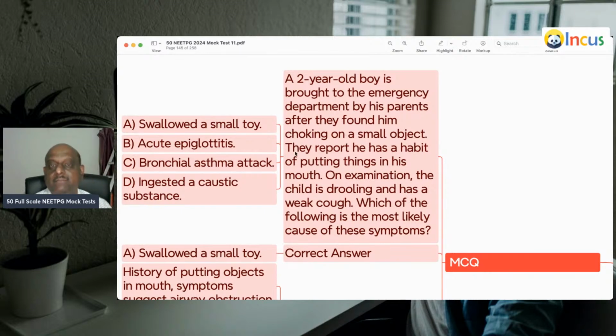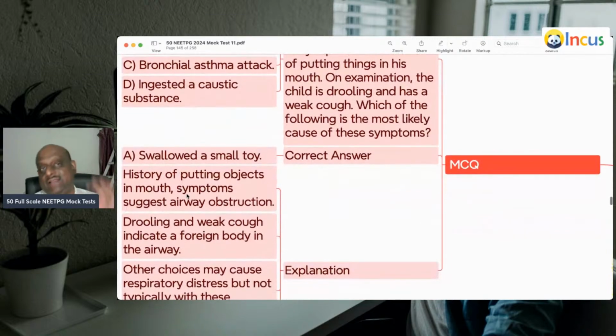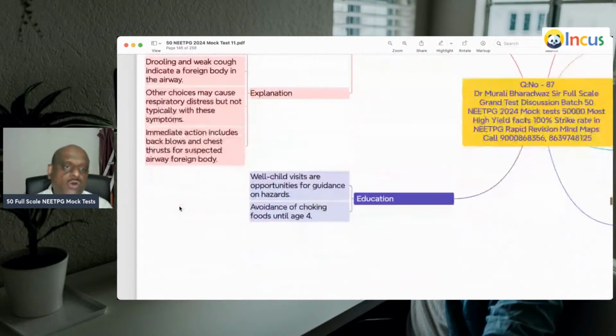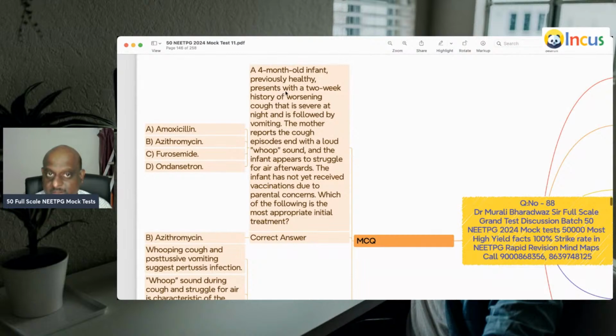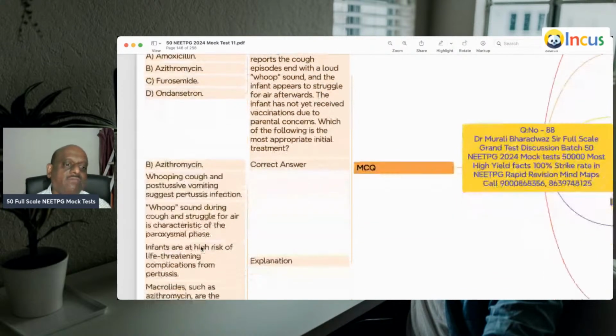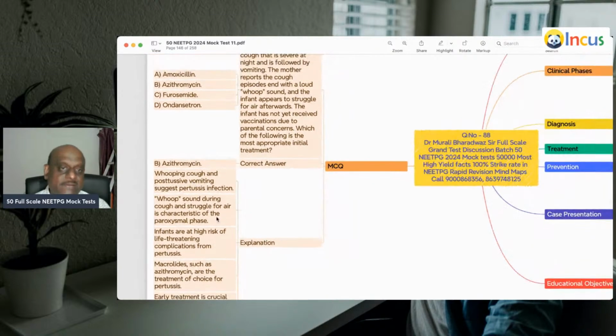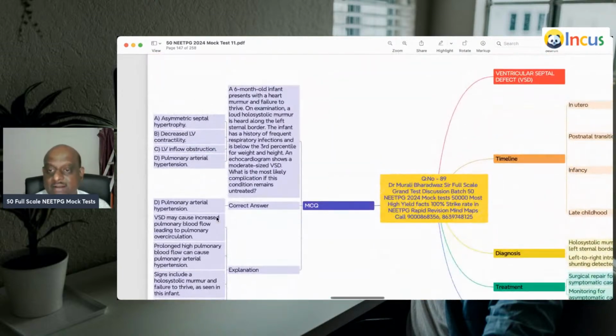A 2-year-old boy is brought to the emergency department choking on a small object. He has a habit of putting things in his mouth. The child is drooling and has a weak cough, which suggests he swallowed a small toy. A 4-month-old, previously healthy, has a 2-week history of worsening cough, whooping cough, and post-tussive vomiting, which suggests pertussis infection. So azithromycin is considered the appropriate initial treatment.